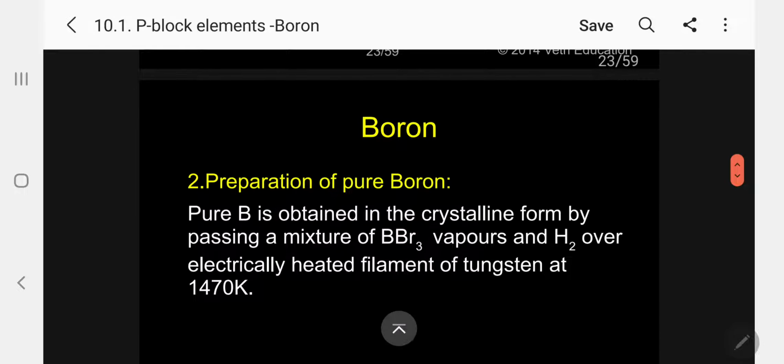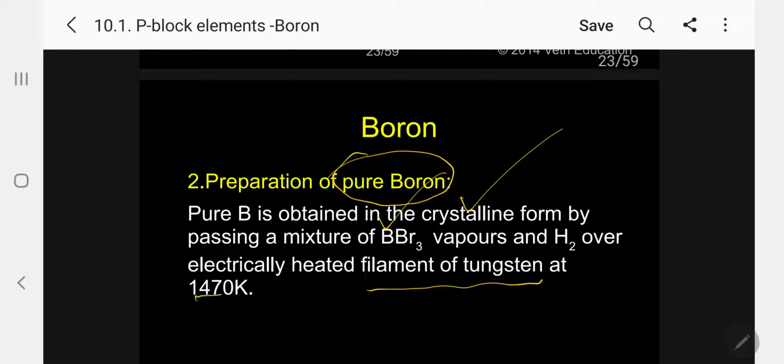And the second method of preparation: pure boron can be prepared as follows. Pure boron is obtained in the crystalline form by passing a mixture of boron tribromide vapors and hydrogen vapors over an electrically heated tungsten filament at 1170 Kelvin.